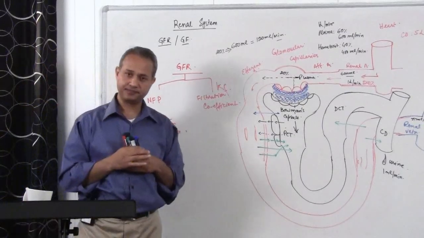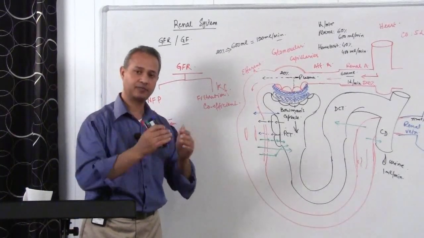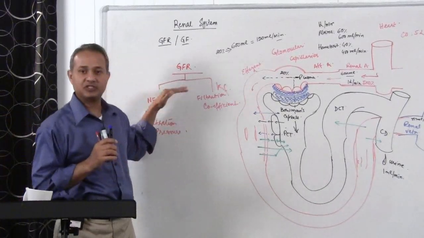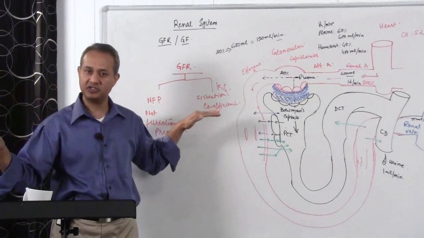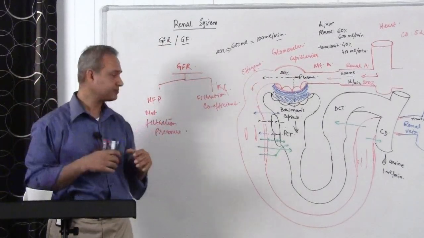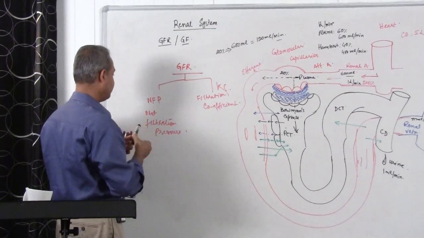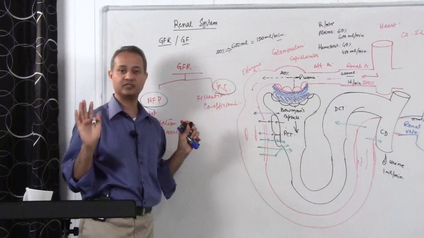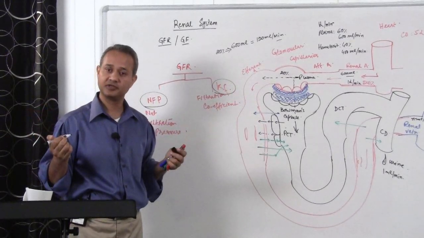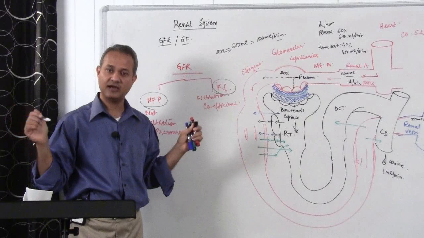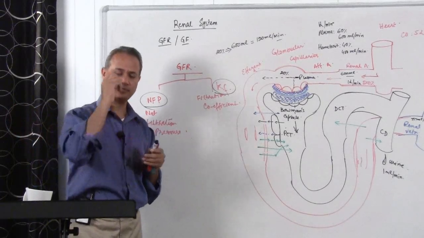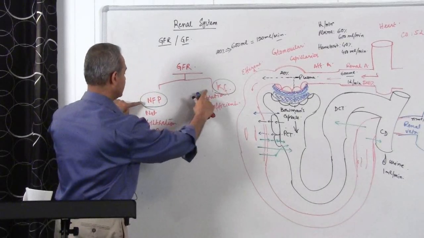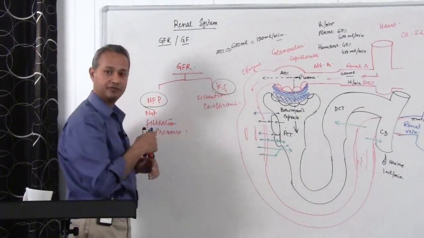Remember this as a doctor, as a medical student, as a healthcare professional, as a nursing student. Whenever GFR is changed up or down, either net filtration pressure is changed or filtration coefficient is changed. One of these two or both might have changed. Nothing else. I've seen students becoming so confused that they think they need to remember this and that. No. At the end of the day, just remember these two things, net filtration pressure and filtration coefficient.